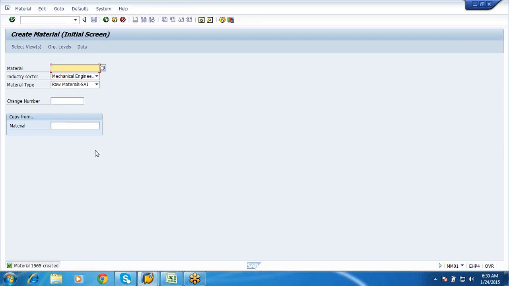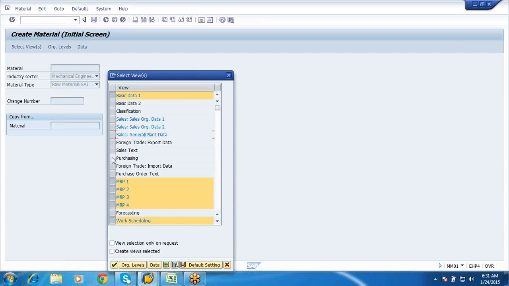For this, let me go and create an assembly. If I assemble 1564 and 1565, I get a new material, or a new part number, which is used differently. Now I'll create that.